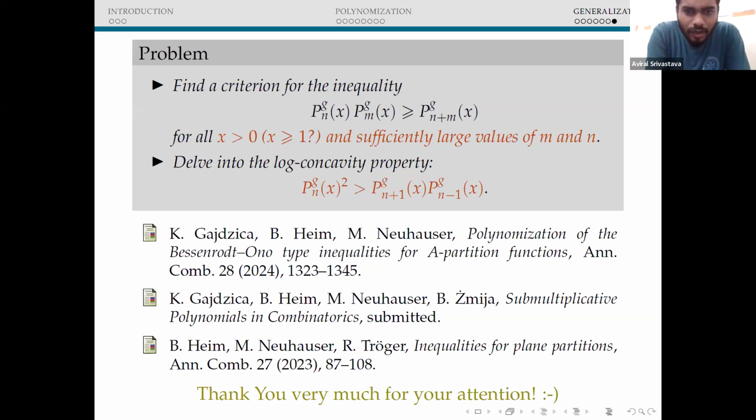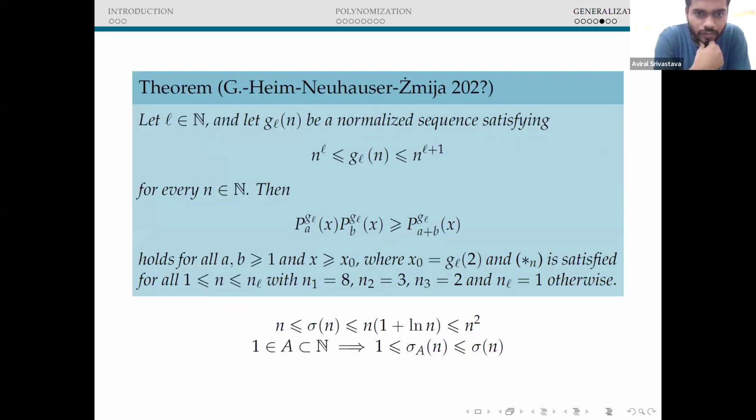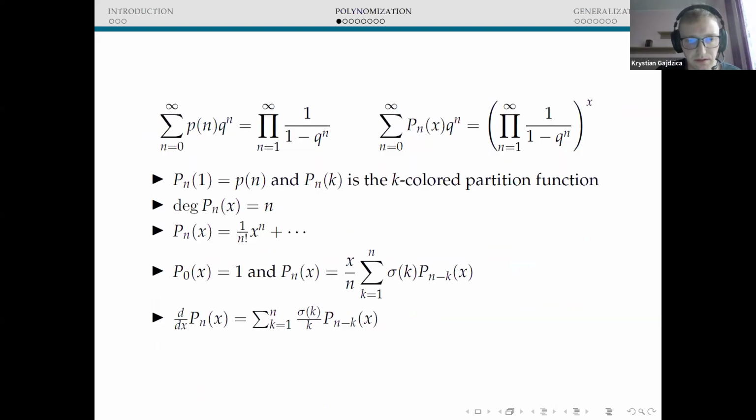First of all, how did you obtain that recurrence relation in, say, the fourth slide? Okay, let me go back. You mean that one, the last one, right? Yeah, this one. Both of these recurrence relations, the last one and the penultimate one, follow from taking the logarithmic derivative of this generating function here.